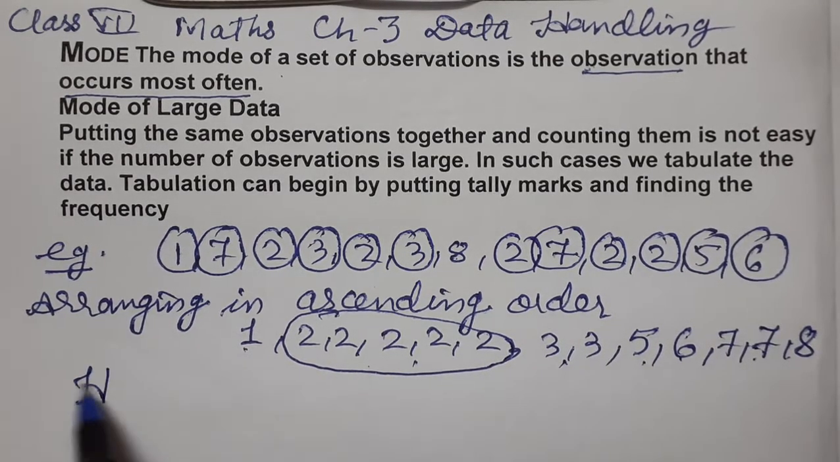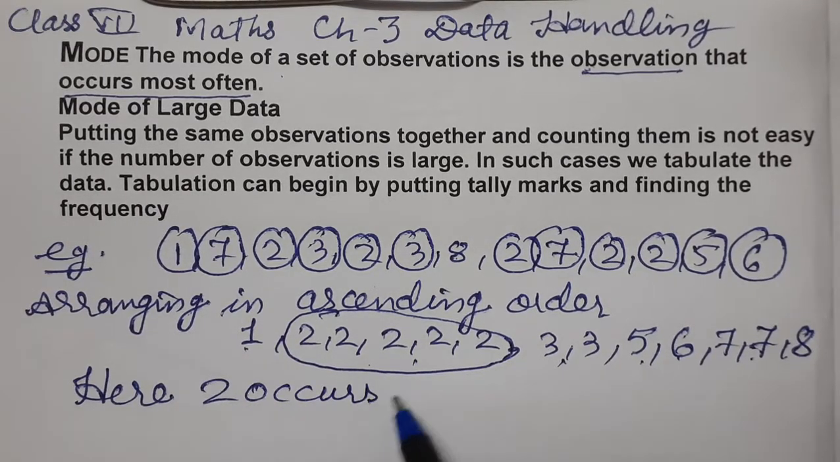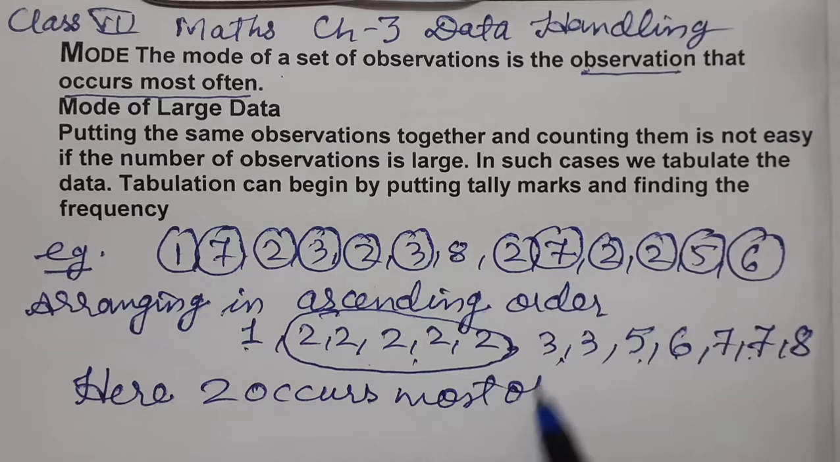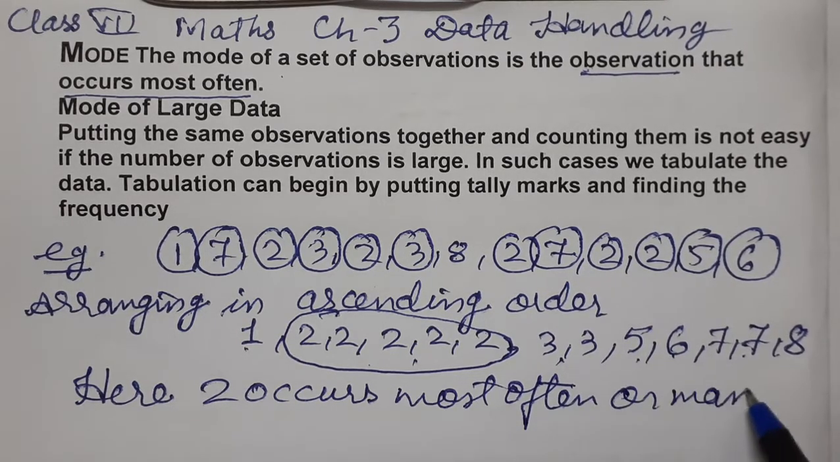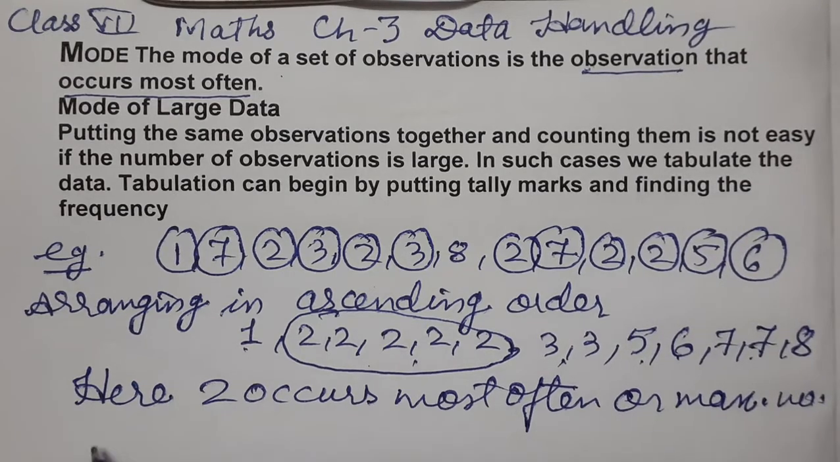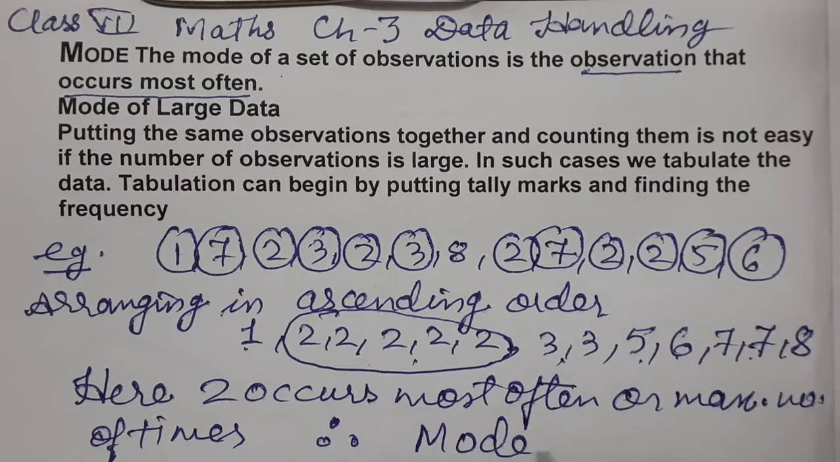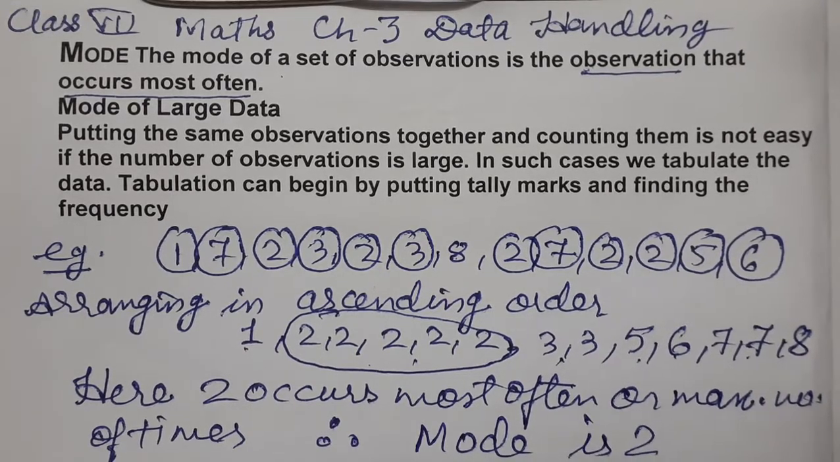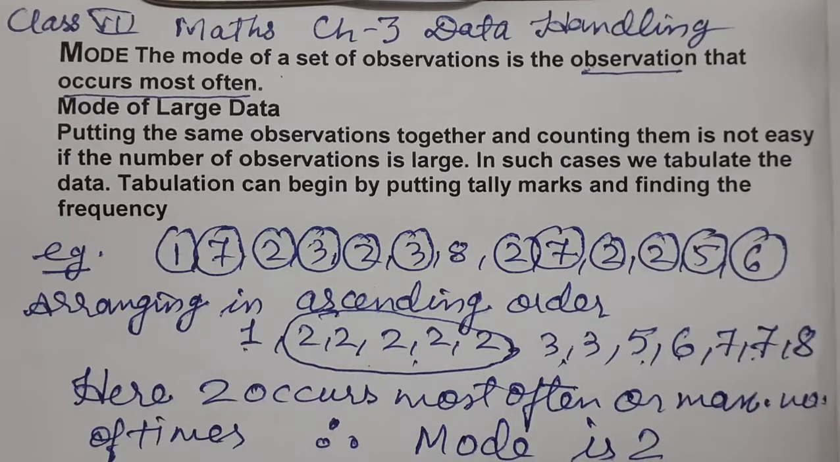So here 2 occurs most often, or the maximum number of times. Therefore, the mode is 2. So the data which occurs the maximum number of times is called the mode. Understood, children? Mode. Now see the next definition.